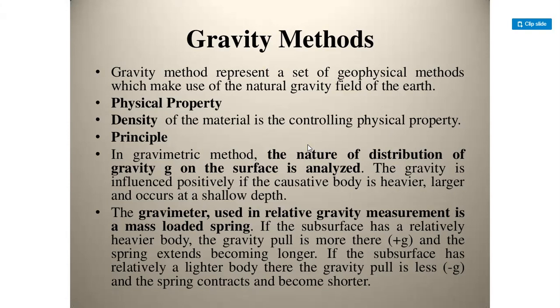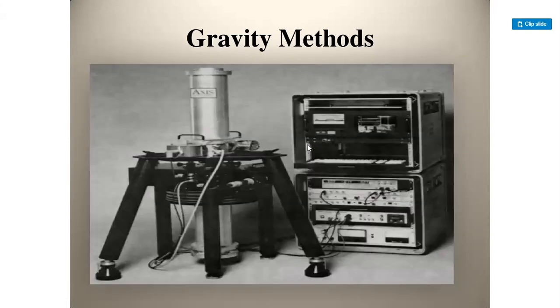The gravimeter used in relative gravity measurement is a mass-loaded spring. If the subsurface has a relatively heavier body, the gravity pull is more, plus g, and the spring extends and becomes longer. If the subsurface has a relatively lighter body, the gravity pull is less, and the spring contracts and becomes shorter.